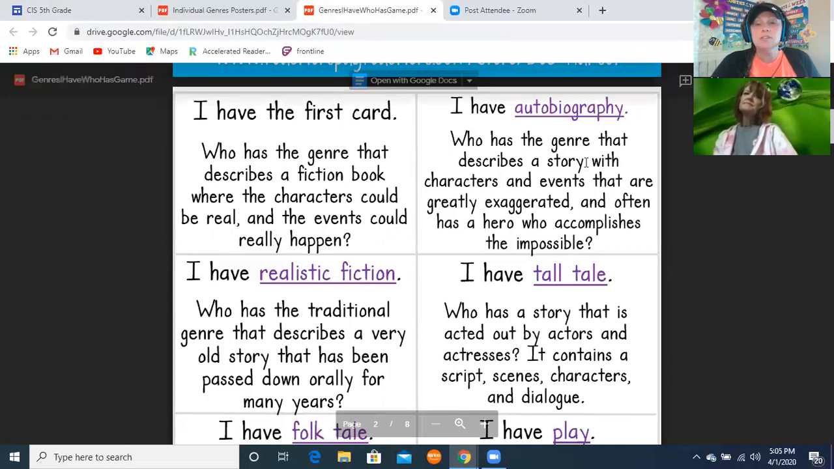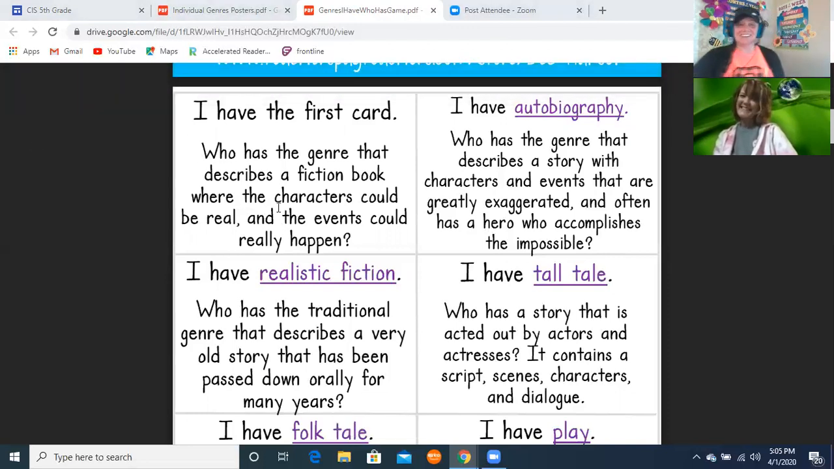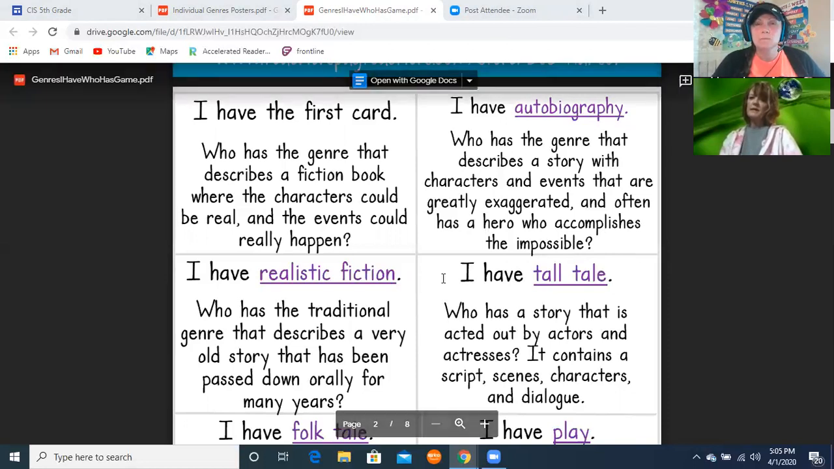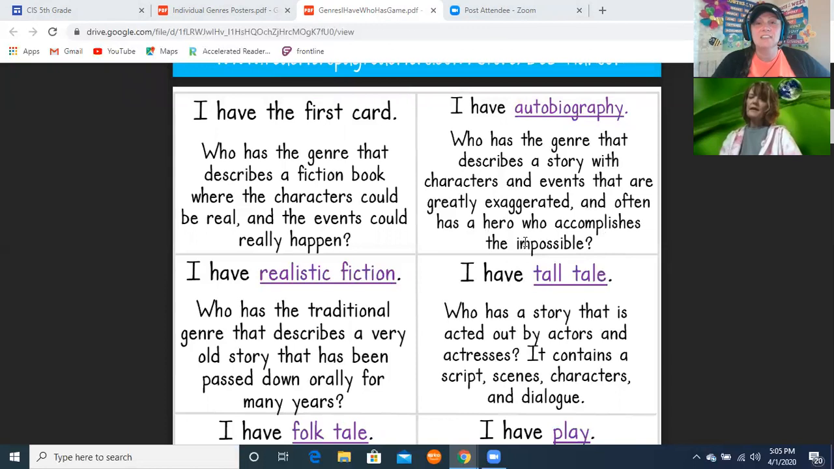It says, who has the genre that describes a story with characters and events that are greatly exaggerated and often has a hero who accomplishes them? That would be a tall tale. Yes, good. And how you can remember tall tale is it says greatly exaggerated. So think about Paul Bunyan. He had a big ox named Blue, and they were huge.